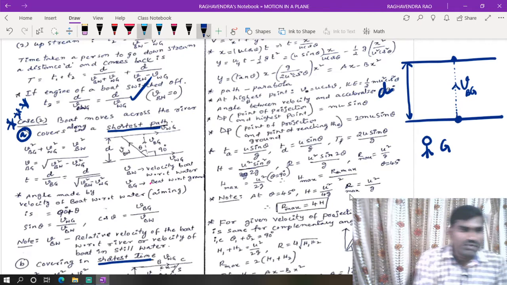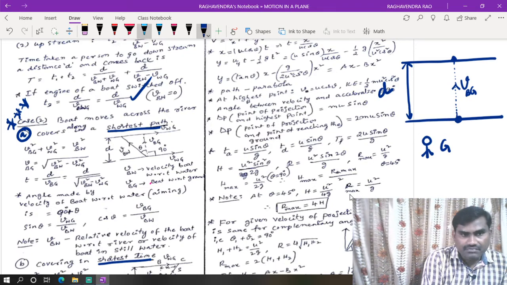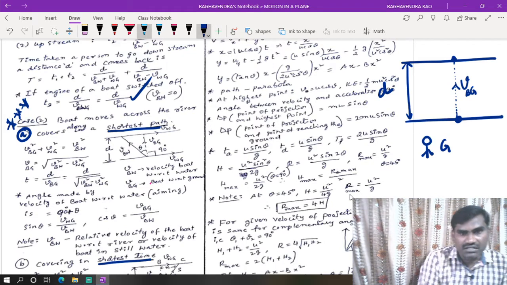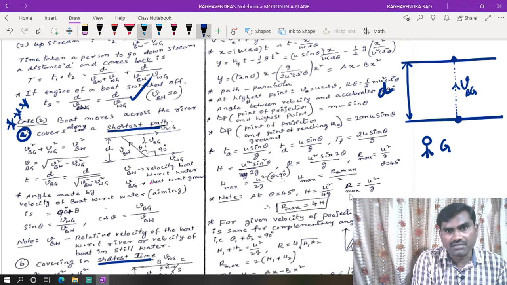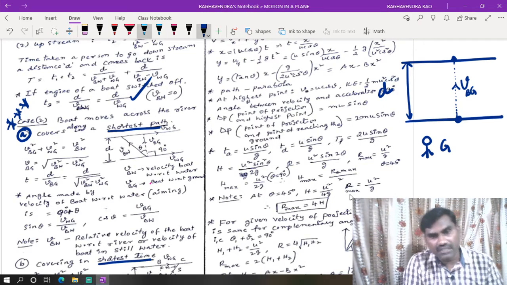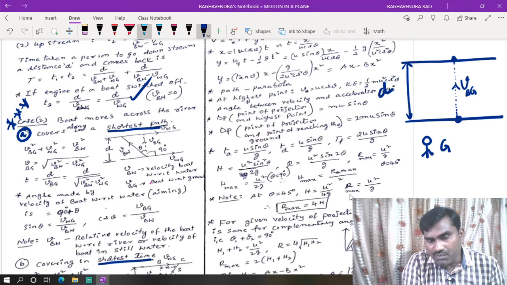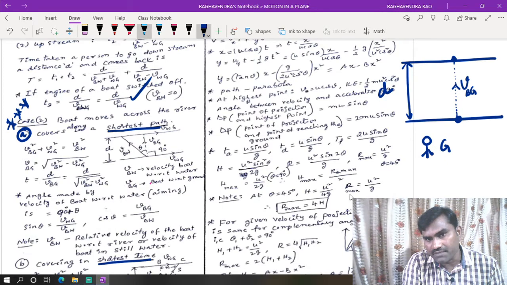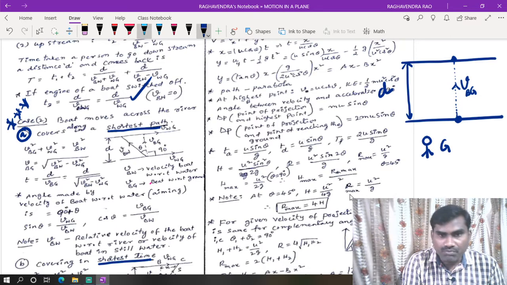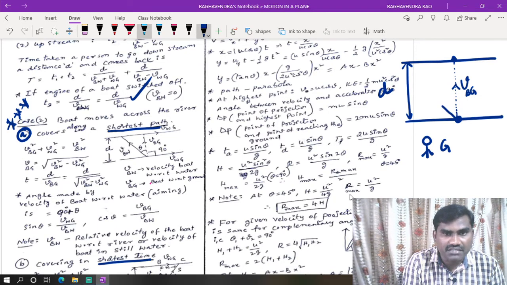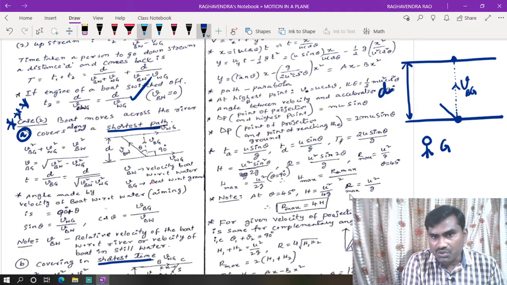But what is the aim? The aim of the boat is to travel in the shortest path. That means it has to go in this direction. But if the boat started its motion in this direction, then what happens? Water will throw this boat in this direction. That means it will be displaced from this point to this point. So to avoid that displacement, the boat has to aim in this direction. Then only, even though water throws it in this direction, it opposes the flow of the water, and finally it goes in this direction.